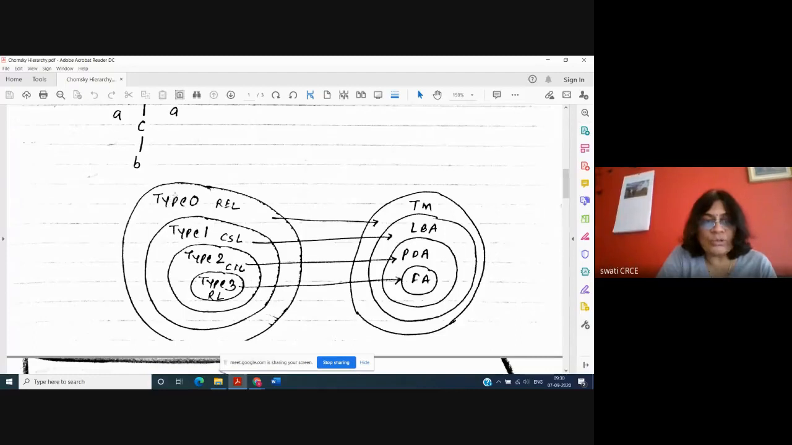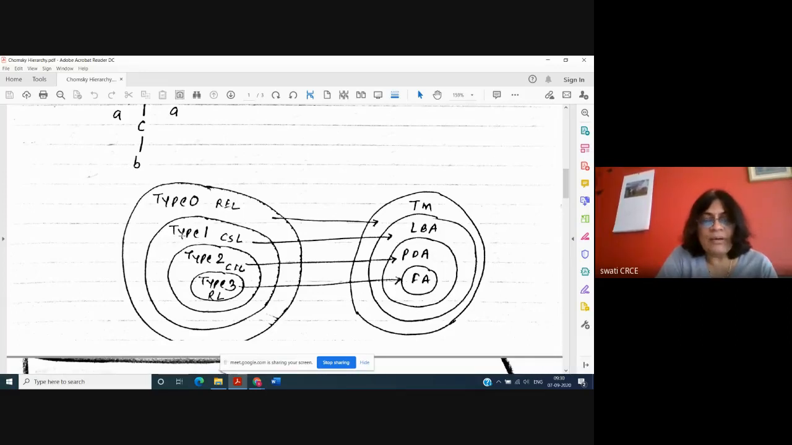Okay, we'll see the names of the grammars. Type 0 grammar, the language for the grammar is also called recursively enumerable language. I have written it in shortcut as recursively, meaning it supports recursion. Recursively enumerable. Enumeration happens in computer languages, right? Recursively enumerable language. Okay, and the machine is Turing machine.